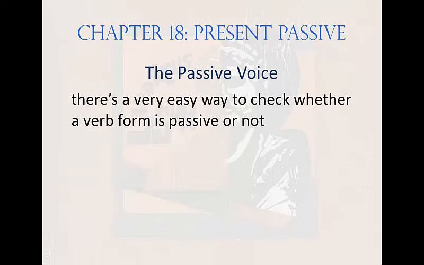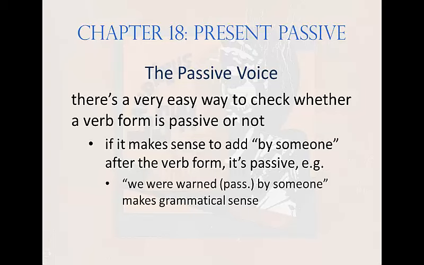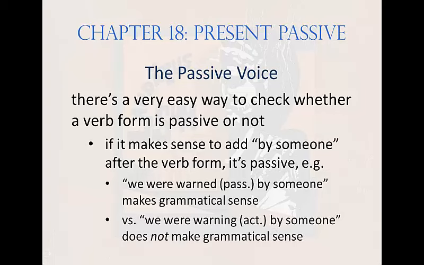There's a very easy way to be certain you're dealing with a passive form and not a continual form: if it makes sense to add by someone after the verb form. Whenever you can, the verb form is passive. For example, it makes sense to say, we were warned by someone, whereas it makes no sense to say, we were warning by someone. We'll talk about these by forms more later.